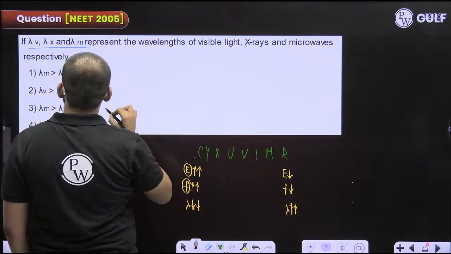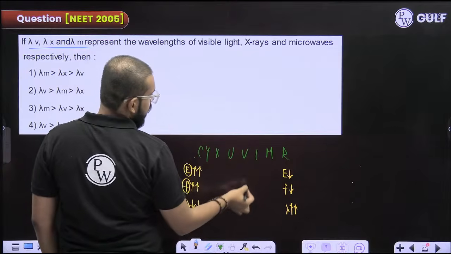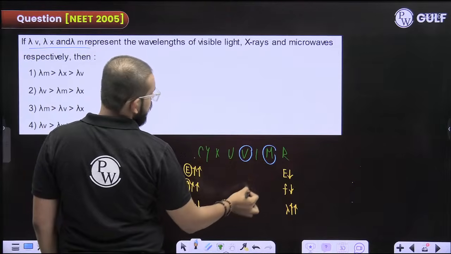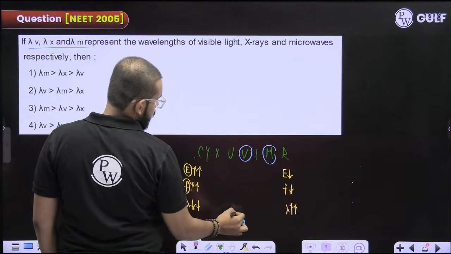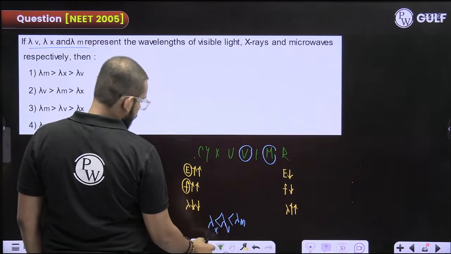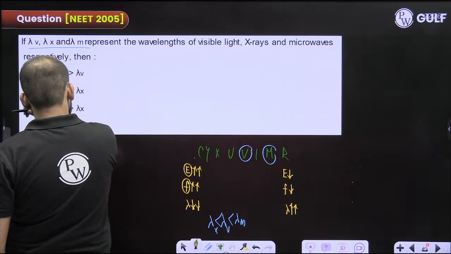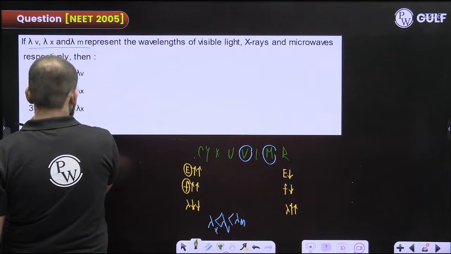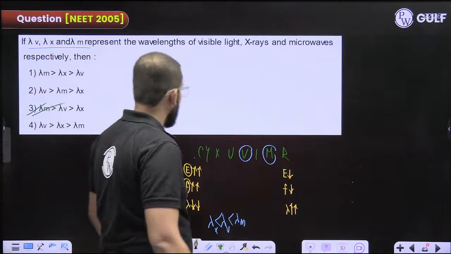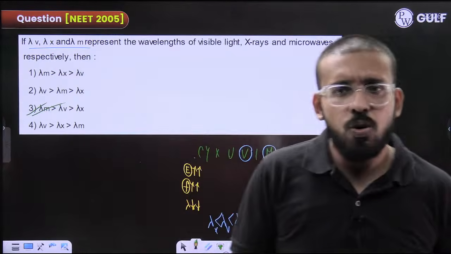Okay, so we have to compare the X-rays, visible light and microwaves. Wavelength of microwaves is more as compared to visible rays, as compared to X-rays. MVX. Option number 3. Clear? So they can compare any of them and ask you a question. I hope it's clear.